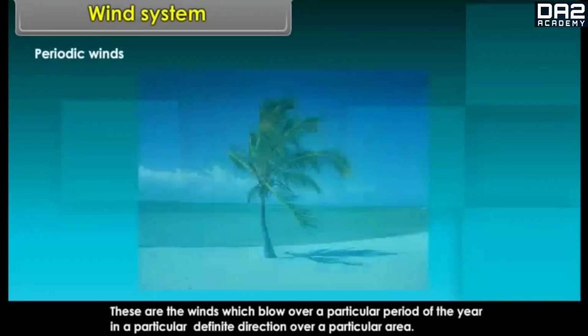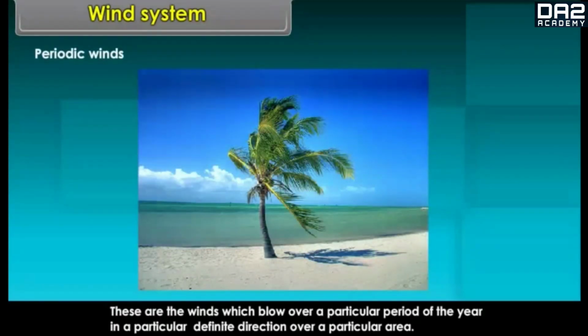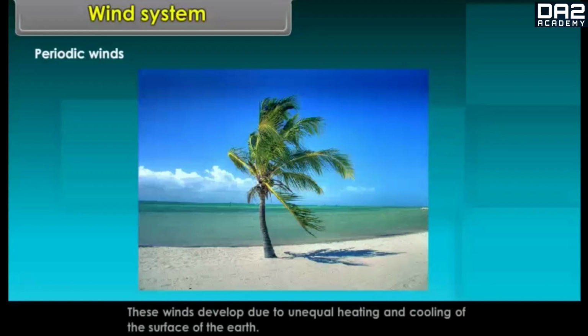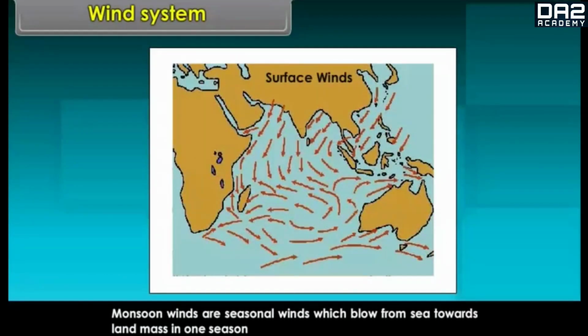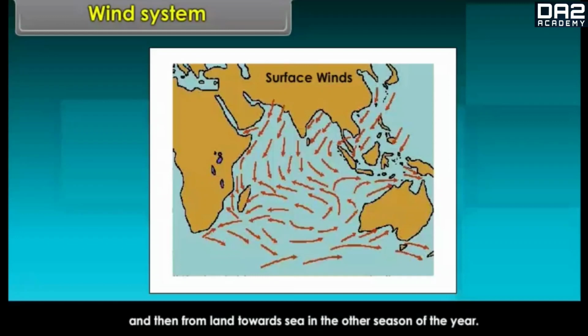Periodic winds. These are the winds which blow over a particular period of the year in a particular definite direction over a particular area. These winds develop due to unequal heating and cooling of the surface of the earth. The periodic winds or the seasonal winds are also called monsoons. Monsoon winds. Monsoon winds are seasonal winds which blow from sea towards land mass in one season and then from land towards sea in the other season of the year.